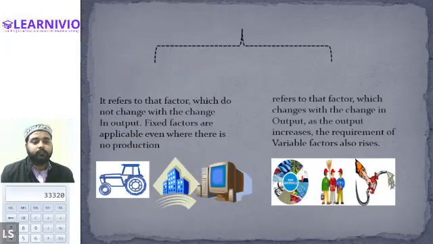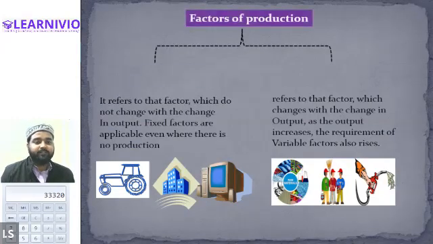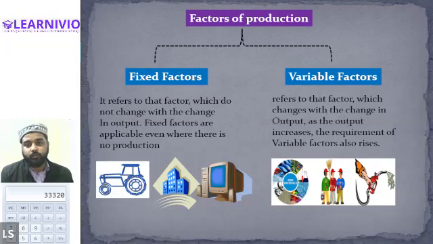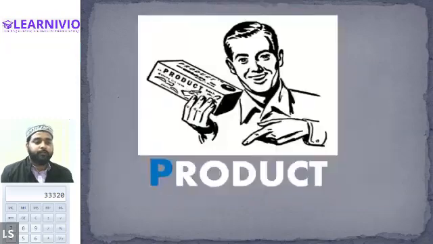Then factors of production can be broadly categorized into two parts, fixed and variable factor. Fixed factors are those factors that remain the same throughout the production process. And variable factors are all those factors that keep on changing with the level of production. As we increase the production, the requirement of the variable factor will also increase. And if we reduce the production, then the requirement of the variable factor will also decline.